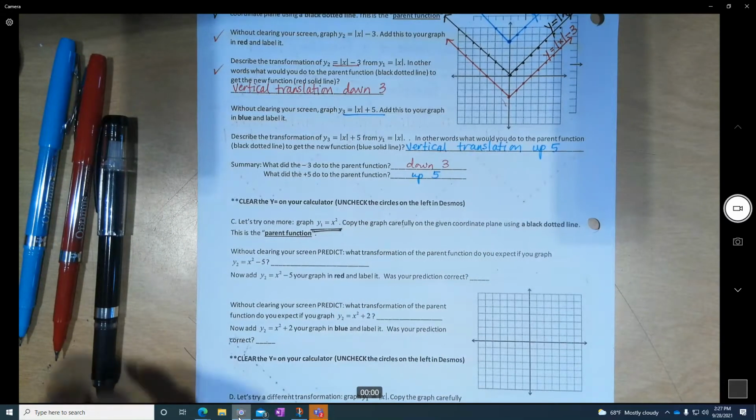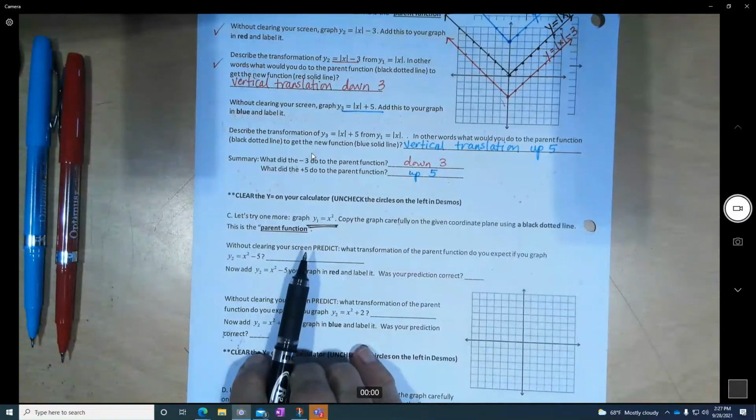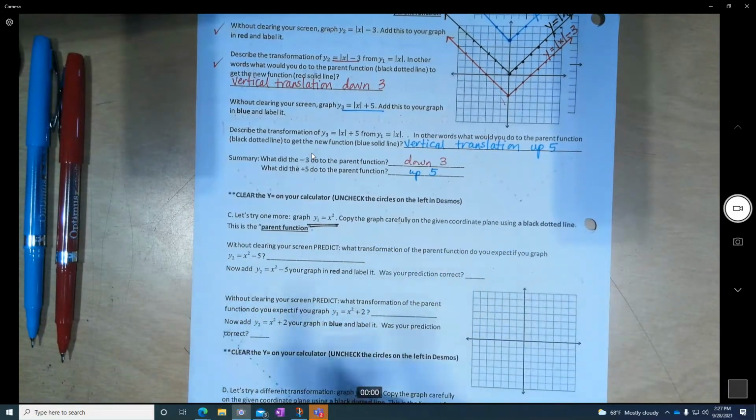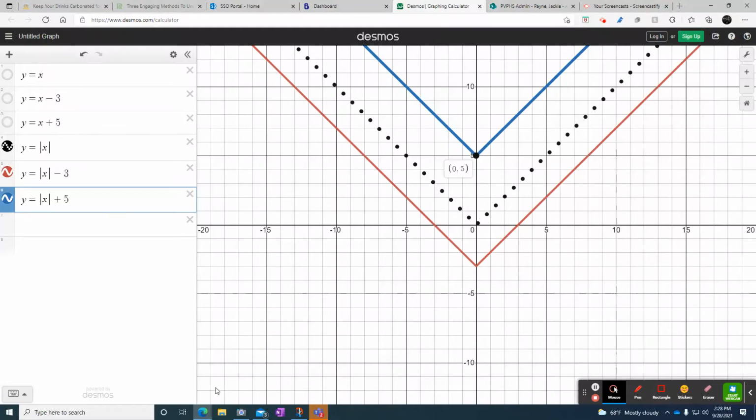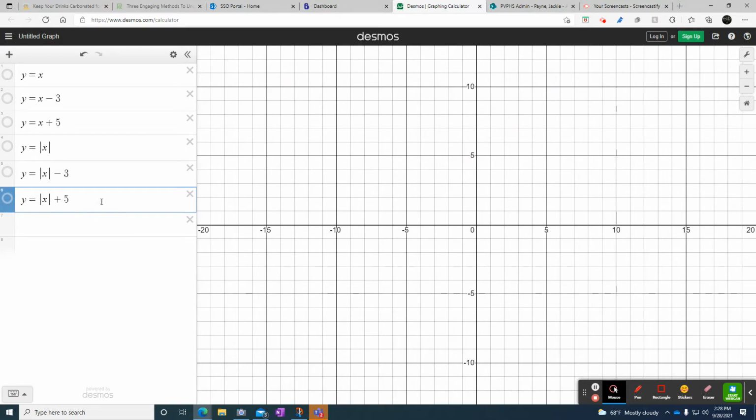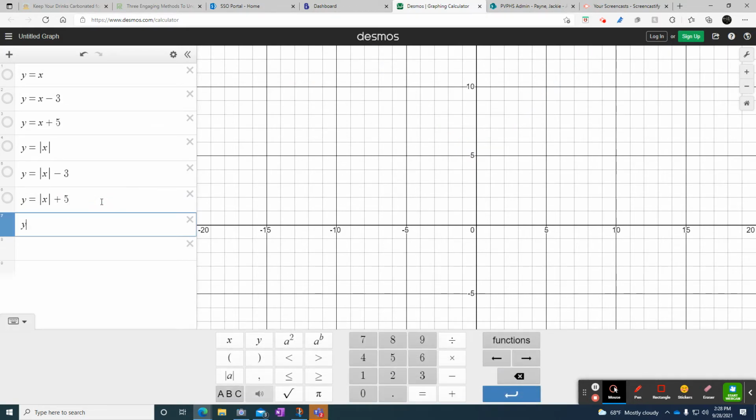Before I go to Desmos, no, I do want to go to graph. So first I go to Desmos, but then I'm going to do a prediction before I do the next screen. So here's Desmos. I'm going to turn these off. We'll do the next one. Y equals, and we're doing x squared. So again, the keyboard's still up, and you press the X, and then there's an A squared button. You press that and it will square your button.